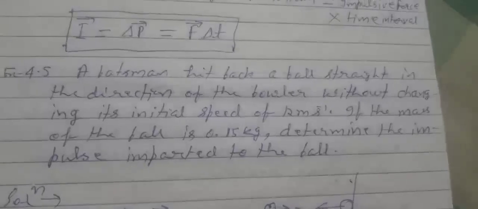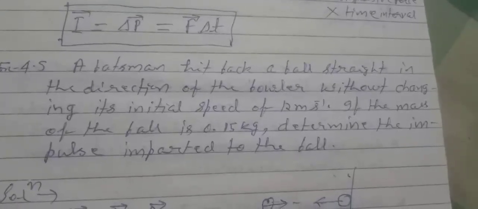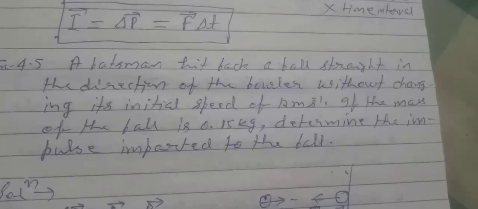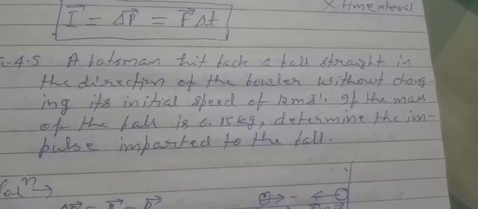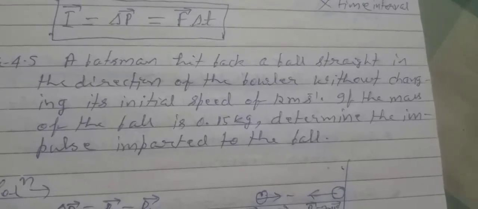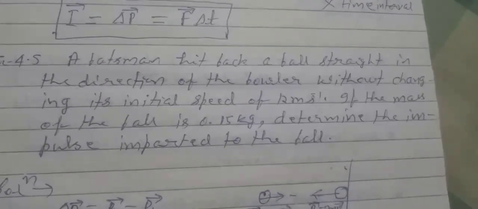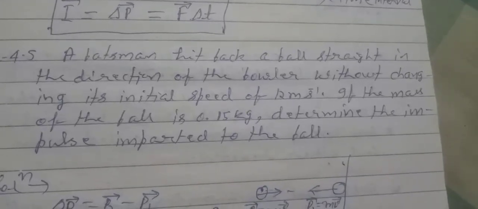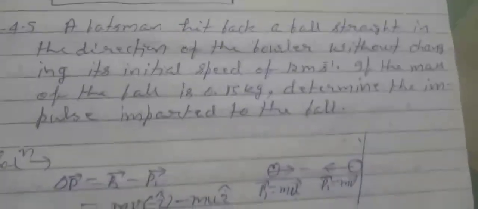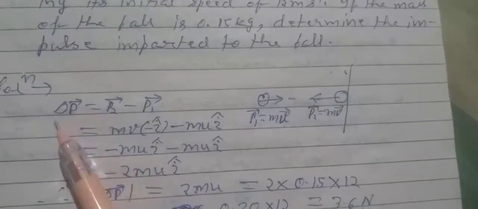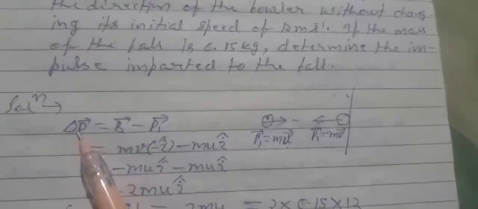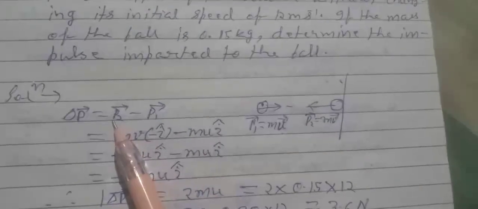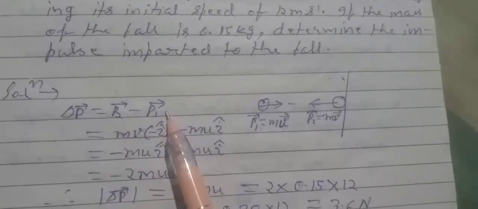Question. A batsman hits back a ball straight in the direction of the bowler without changing its initial speed of 12 meters per second. If the mass of the ball is 0.15 kg, determine the impulse imparted to the ball. We have impulse equals change in momentum delta P equals P2 minus P1, that is final momentum minus initial momentum.